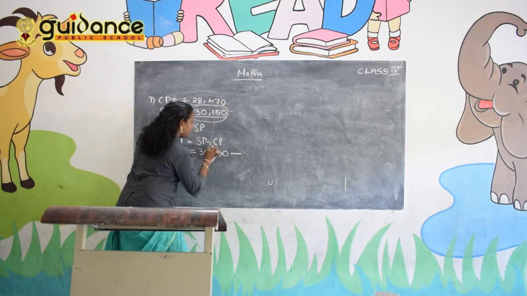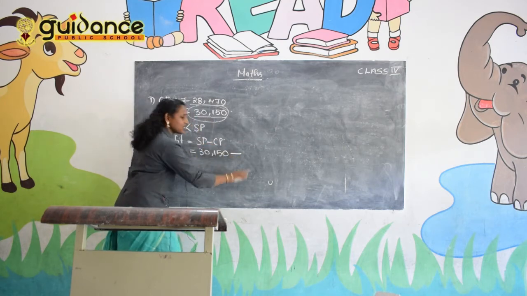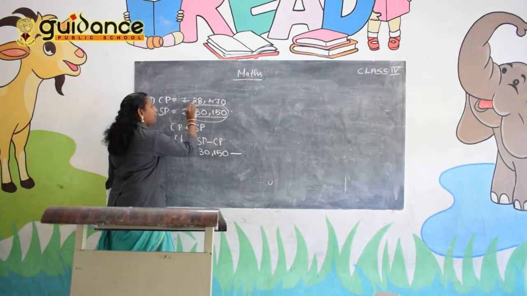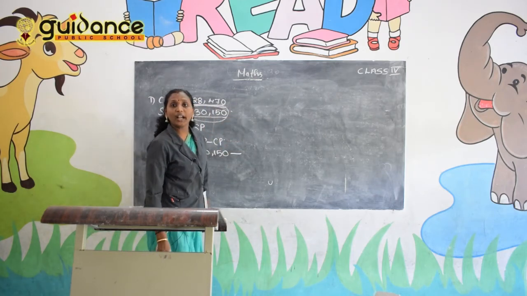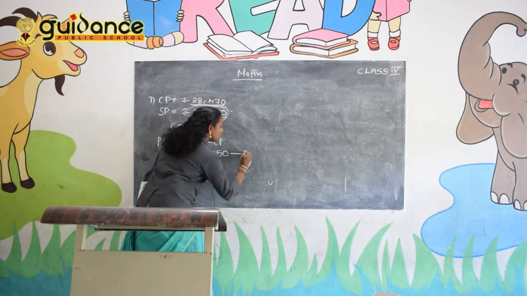30,150 minus CP. What is CP? 28,470. Right?